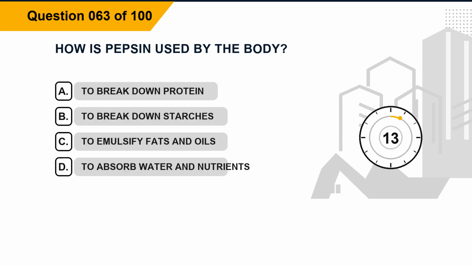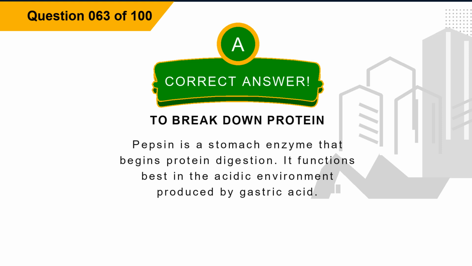Question 63. How is pepsin used by the body? Option A, to break down protein. Option B, to break down starches. Option C, to emulsify fats and oils. Option D, to absorb water and nutrients. The correct answer is option A, to break down protein. Explanation: pepsin is a stomach enzyme that begins protein digestion. It functions best in the acidic environment produced by gastric acid. Question 64.